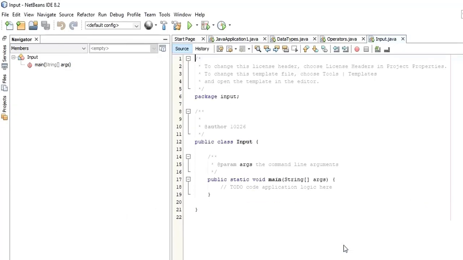Click finish. So as I said, Java provides different ways to get the input from the user. However, in this class, or in this tutorial, I'm going to teach you how to get the input from the user using the Scanner object, right? So as I say, we are going to use the Scanner class.